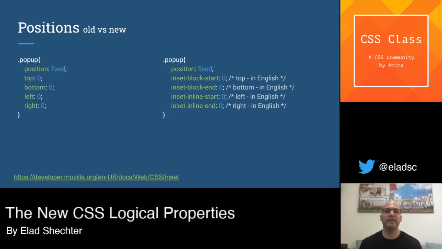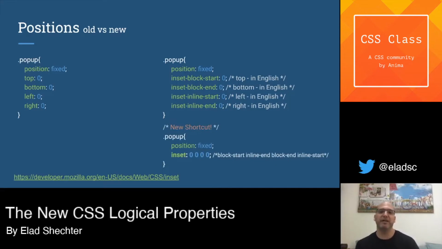And now if you want to create a shorthand for all the position properties, you can write this instead. You can write position fixed with the property of inset with, for example, four values of 0. This way you write only two properties instead of five. And it can be even easier. If all the values of all four properties are the same, you can just write one 0. This way all the directions get the same value of 0, and it's a lot easier way to work with CSS position and logical properties.